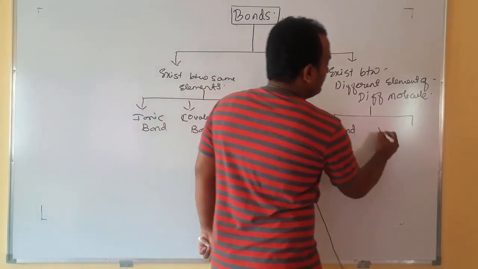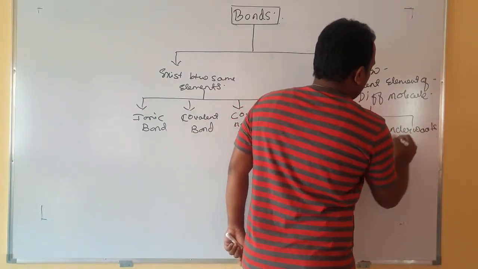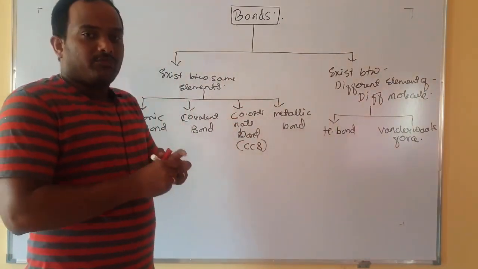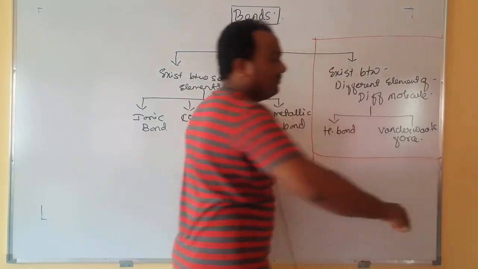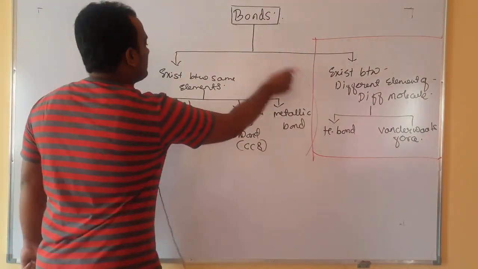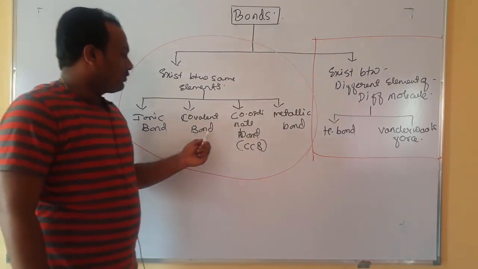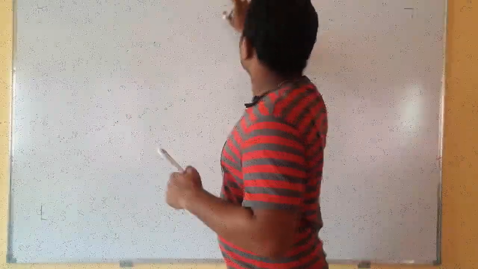Then another one is van der Waals force. So in the next video we will discuss this entire part, but in today's video we will discuss all the types of these bonds. That is, ionic bond, covalent bond, coordinate bond and metallic bond. So let us begin. Read the heading.